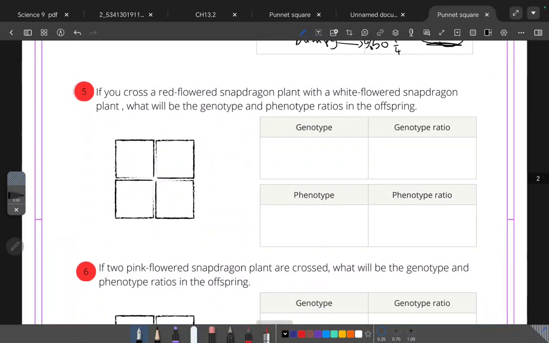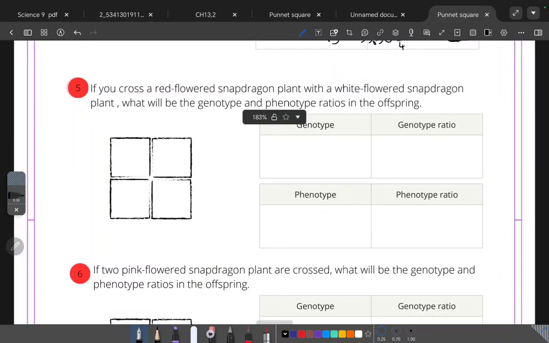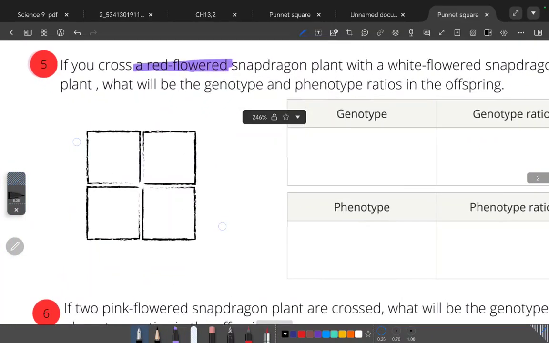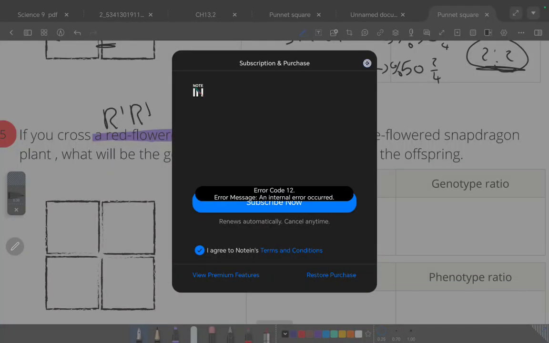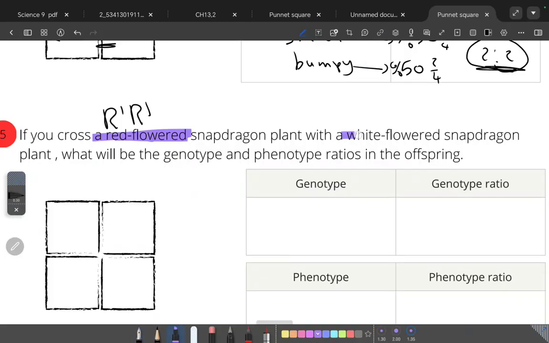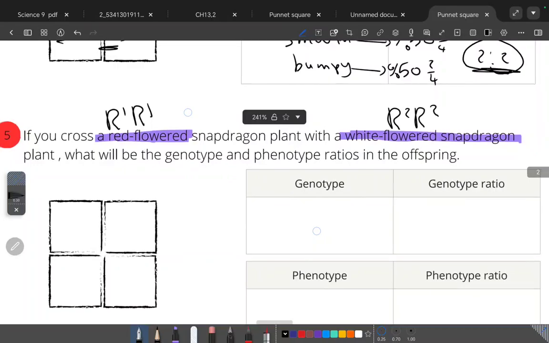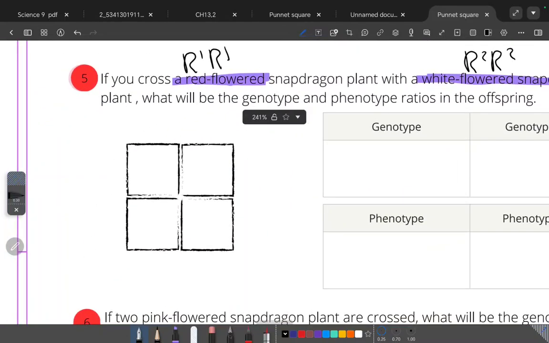Question number 5 is about snapdragon, so we don't have dominant or recessive. Okay, if a cross of red flowered, which as we know, red snapdragon is R1, R1, cross it with white snapdragon. White snapdragon is R2, R2. Without crossing, we know when red and white cross, they all become pink.